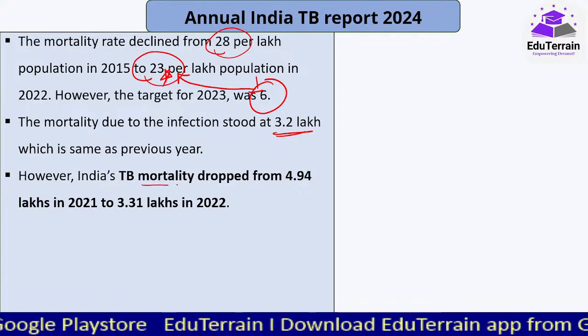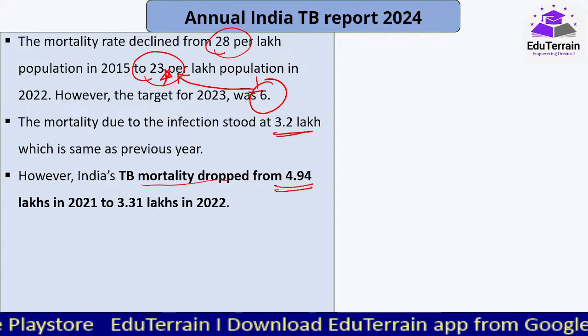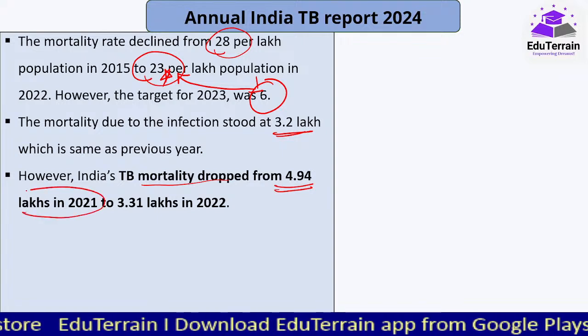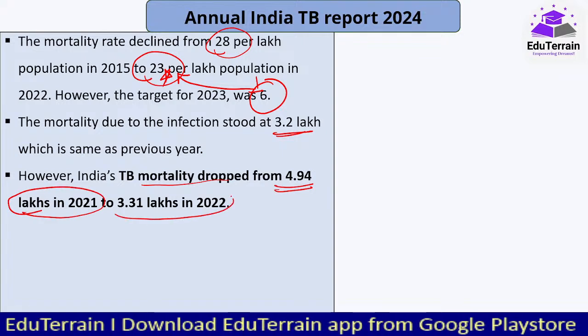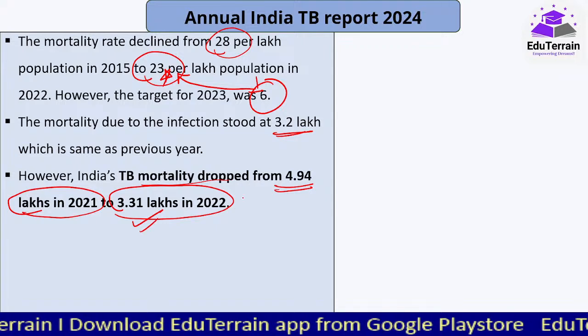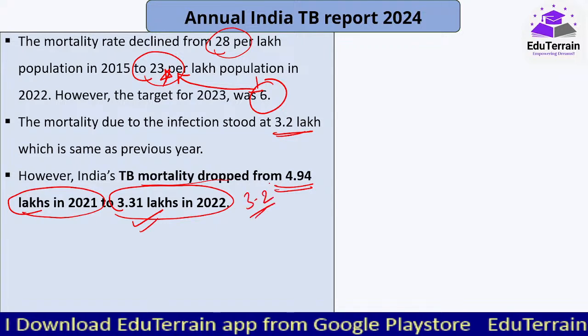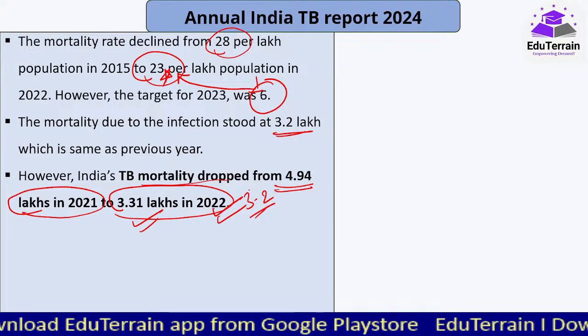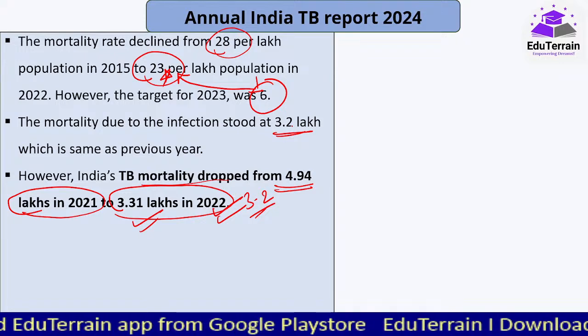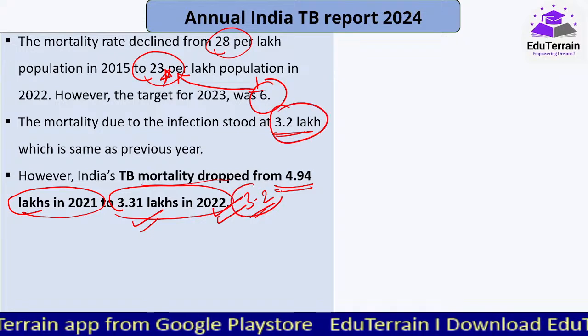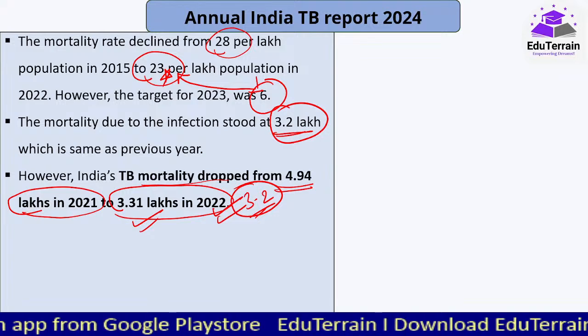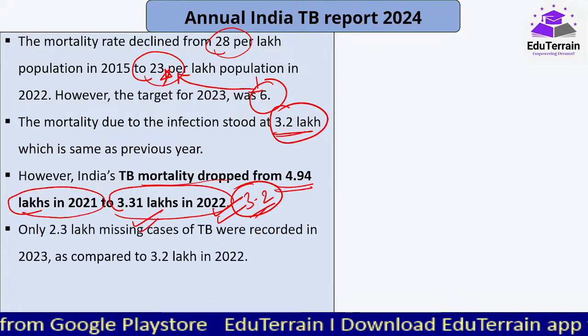However, India's TB mortality dropped from 4.94 lakhs in 2021 to 3.31, which we consider as 3.2 lakhs only, in 2022. Close to, it's not exactly. So this is the same, that hasn't changed.